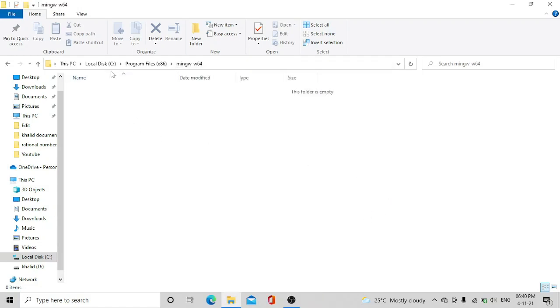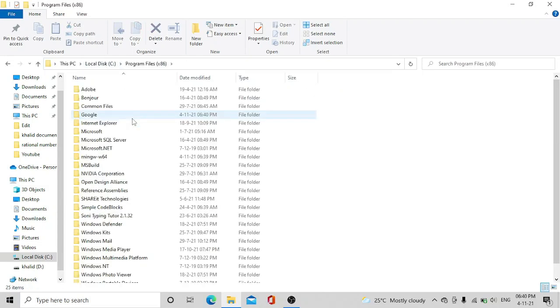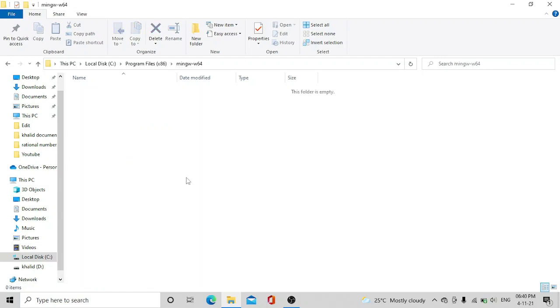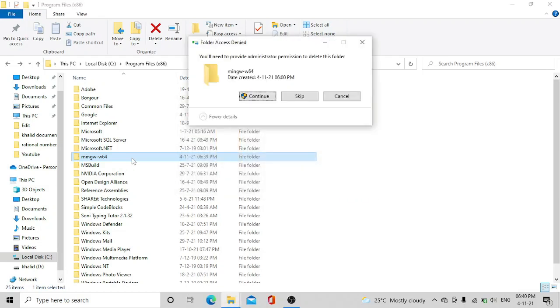So in this way you can uninstall MinGW-W64. Now if you go to the same Program Files and click on MinGW-W64, you will see this folder is empty, which means the MinGW-W64, which contains the GCC compiler, has been deleted. So just delete this folder. Permission it is asking, so click continue.